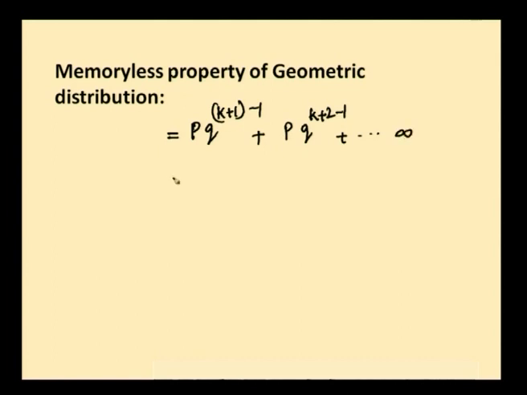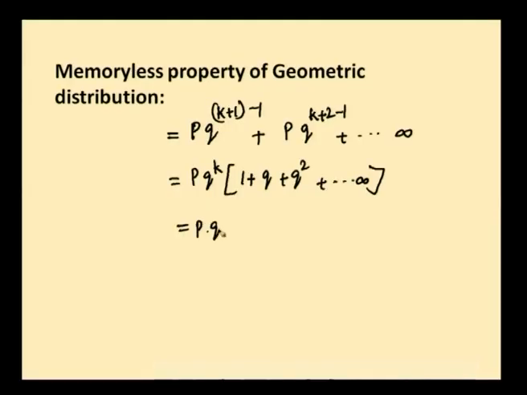up to infinity. So, what is common, which we will take outside? P q power k was common, that we will take outside. The remaining is 1 plus q plus q square plus etc. up to infinity. What is this 1 plus q plus q square plus etc. up to infinity? It is 1 minus q whole power minus 1. So, p into q power k into 1 minus q whole power minus 1.